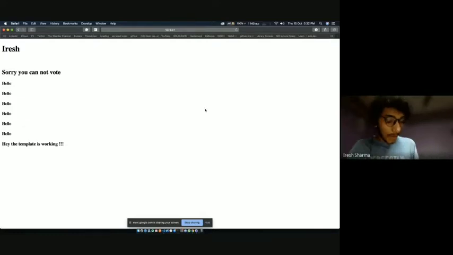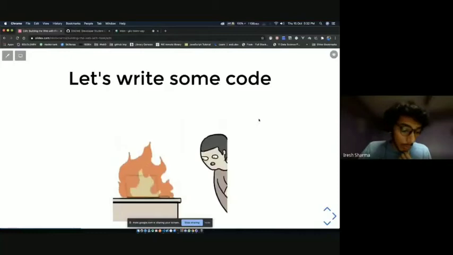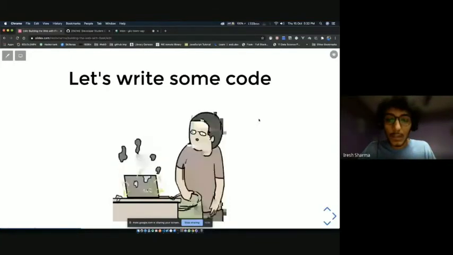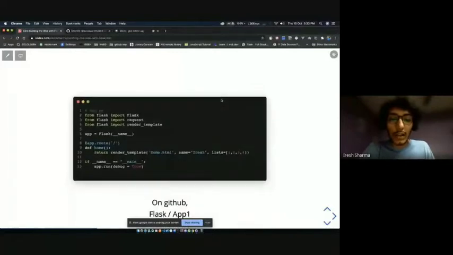Okay, so that is basically it about templating. Really sorry about that. You can go to our GitHub repository and you'll get a better version of it. So it's very similar, but it has a little more styling, and I spent some time over how to use CSS and stuff. So you can look that over, and if you have any troubles, you can go ahead and ping me or ping anyone and we'll help you with that.